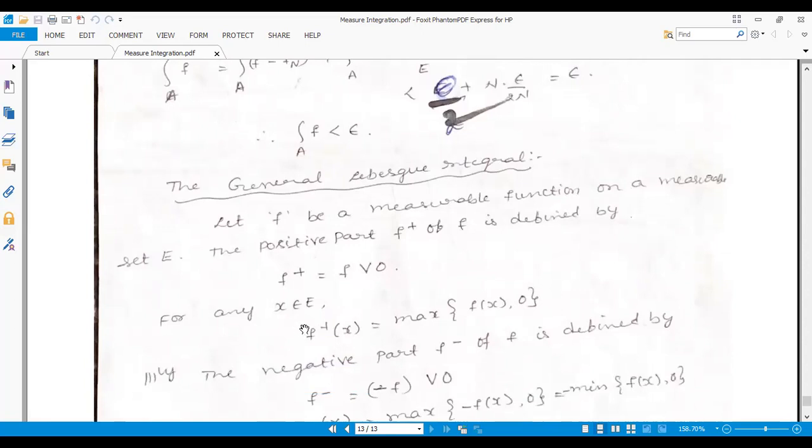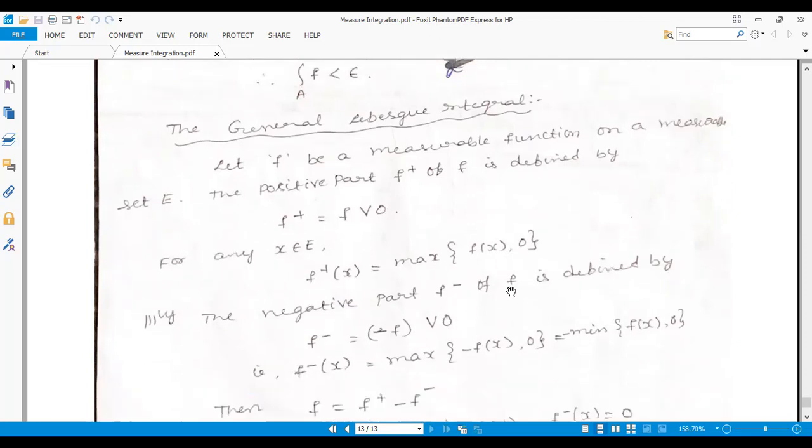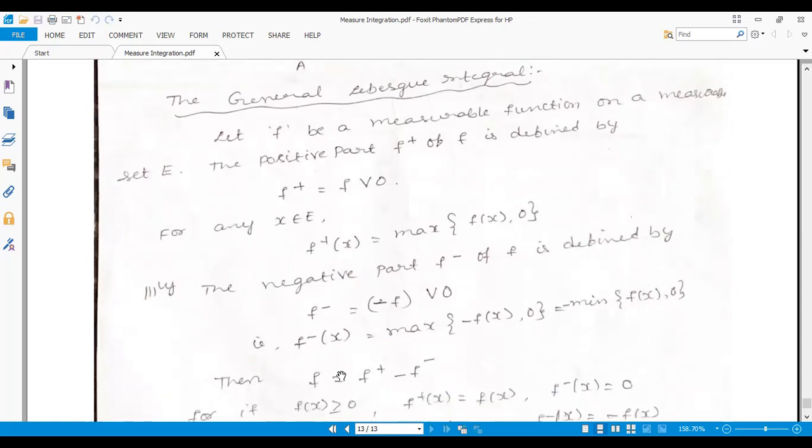For any x belonging to E, f plus of x is equal to the maximum of f of x comma 0. Similarly, the negative part of f, f minus, is defined as minus f conjunction 0. Then f minus of x is equal to the maximum of minus f of x comma 0, or we can write it as minus the minimum of f of x comma 0.